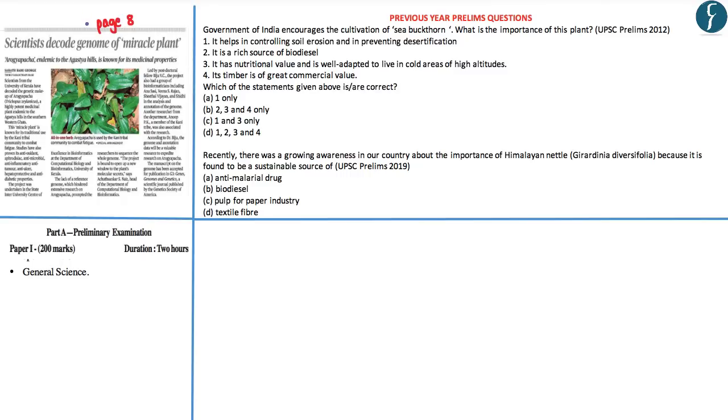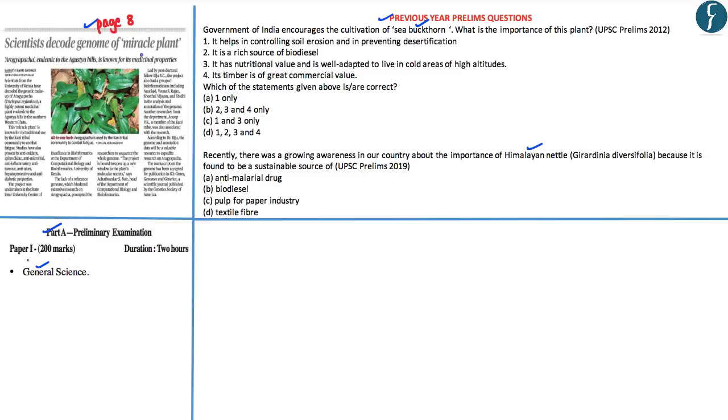Now the next article appears on page number 8. Now this particular article highlights that the scientists have recently decoded the genome of a miracle plant known as the Arogyapacha. Hence, this article becomes important mainly from the perspective of prelims under the subsection General Science. Apart from that, this article is also important because if one looks at the previous year UPSC prelims questions have been asked with respect to important plant species.